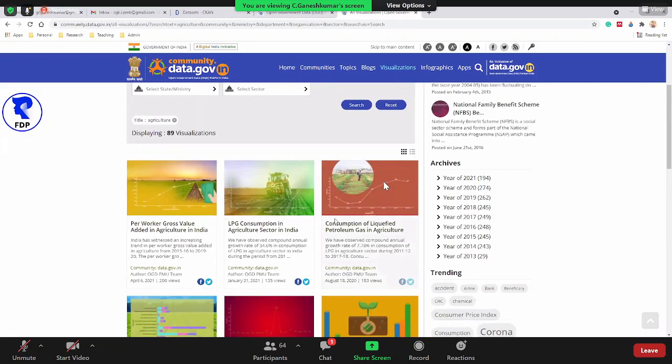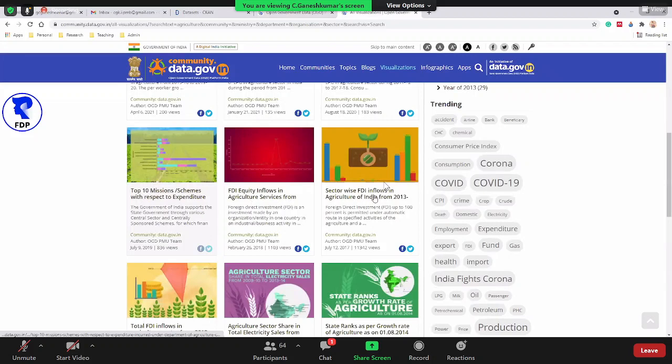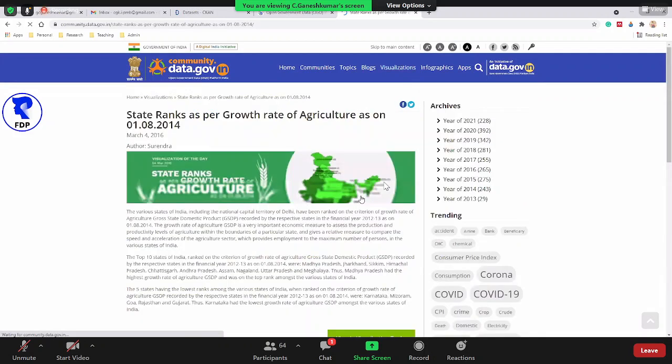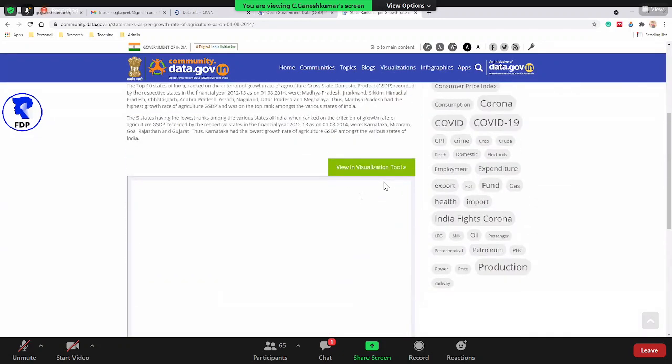There is LPG consumption in the agriculture sector, though some of the data will not be useful, and based on your requirement you have to spend some time. State rank on agriculture growth is also available. From this you can do some kind of regression or clustering, and from that you can give some findings to the policy makers.